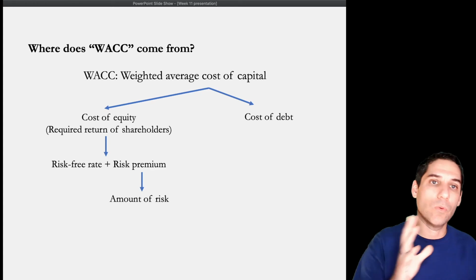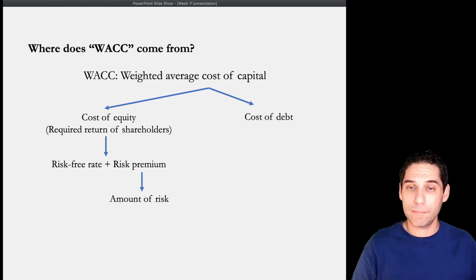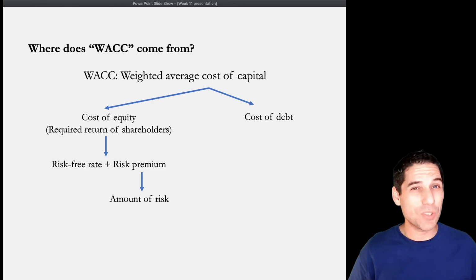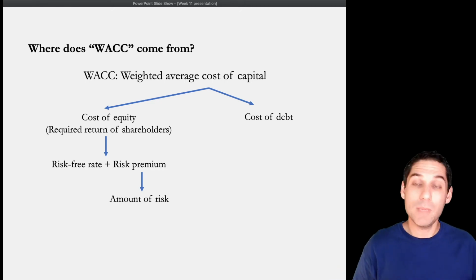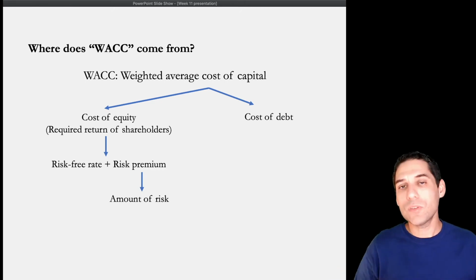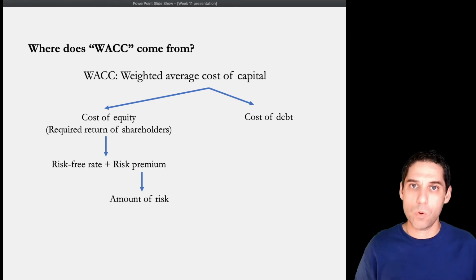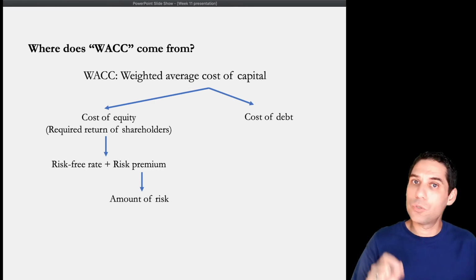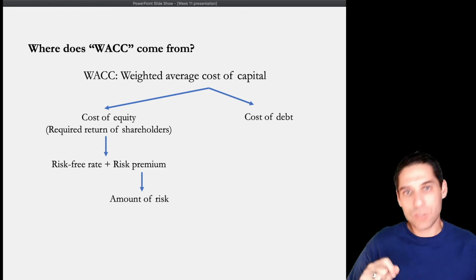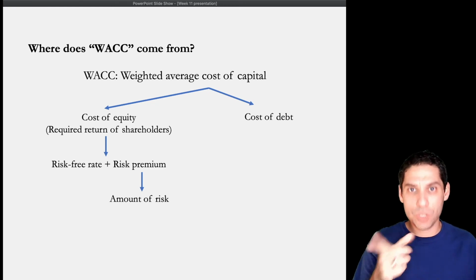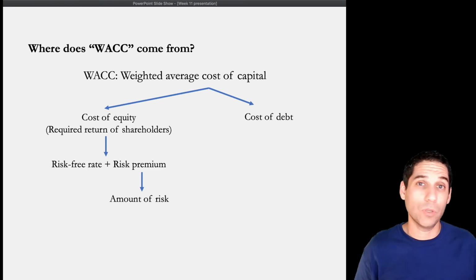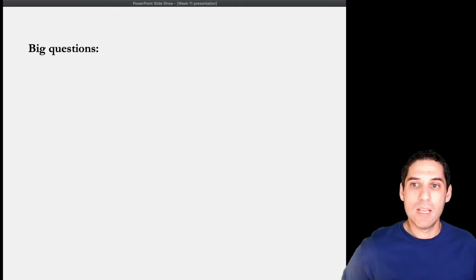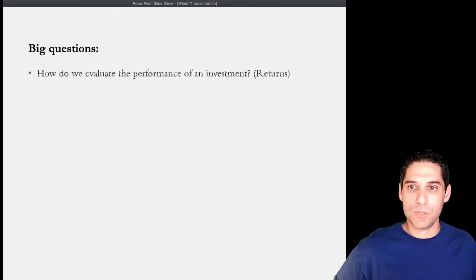Now, during this journey, we're going to do some abstract stuff, some strange stuff. But in the meantime, we're going to encounter some really interesting and important questions, and we're going to answer those. So the journey, not just the end result, the destination, which is weighted average cost of capital, but the journey is going to be important and interesting. So what's that journey? What are some of the big questions?